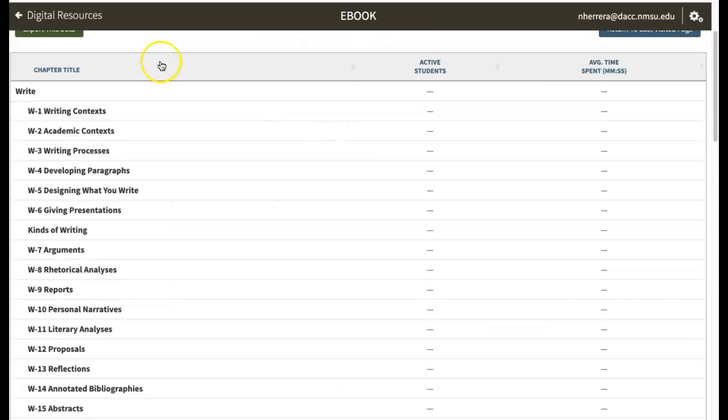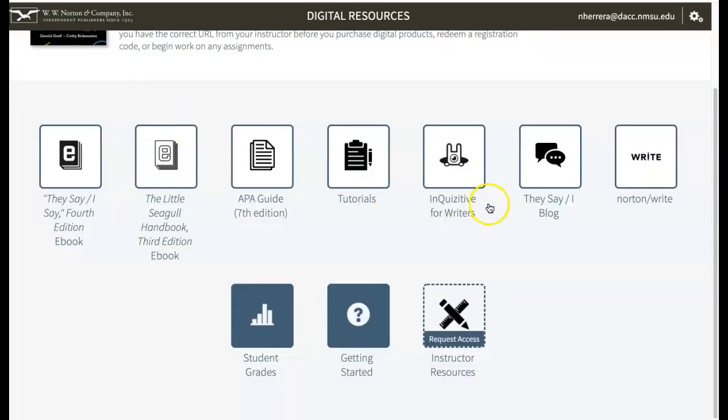But we're not going to be using InQuizitive or the tutorials for a grade. However, if you want to use that, you can. I believe that you can use them even though they're not for a grade. So just disregard this that says student grades.